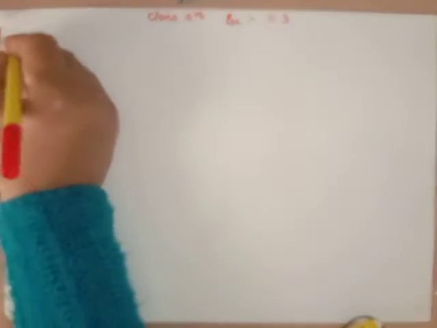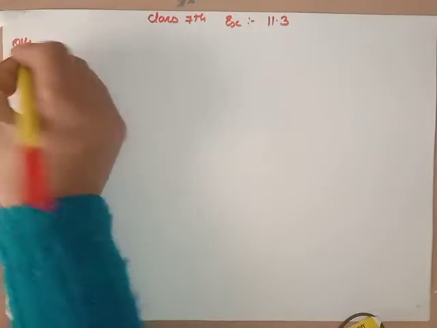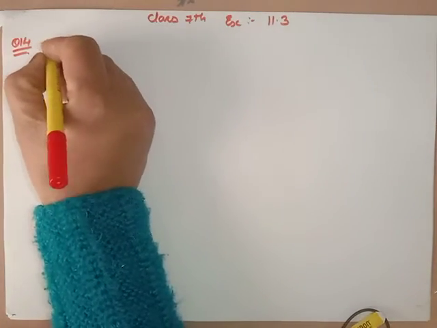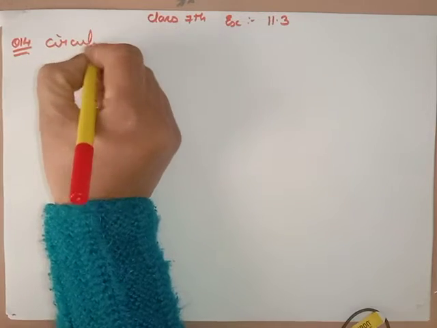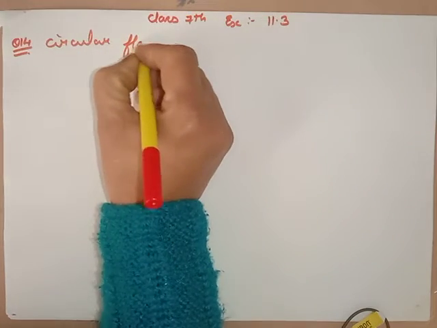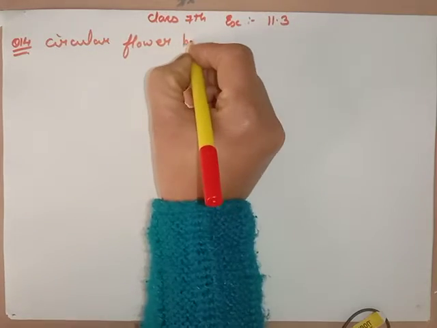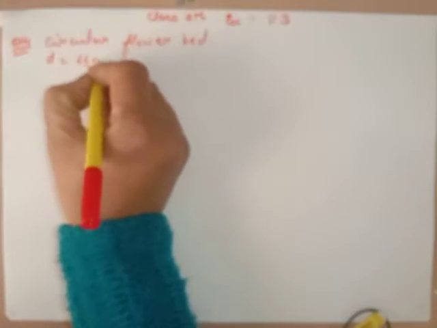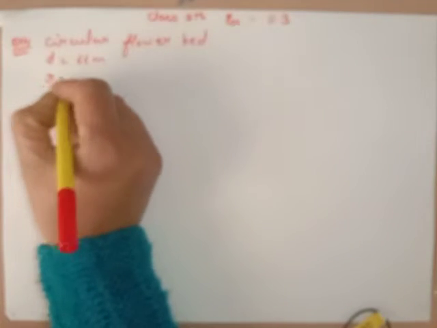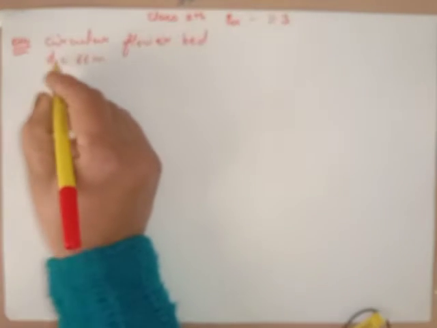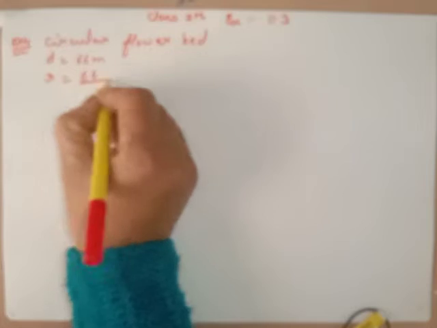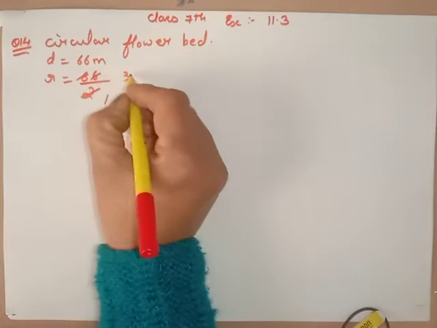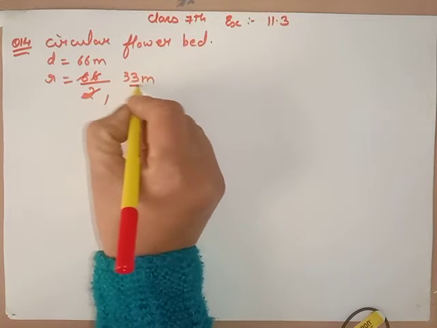Well, this is question number 14. First we find the diameter, which is given, of the circular flower bed, and the diameter is given 66. Diameter is given, so we can find the radius. Radius is always half of the diameter. It is divided by 2. 2 ones are 2, 2 threes are 6, so it is 33 meter.